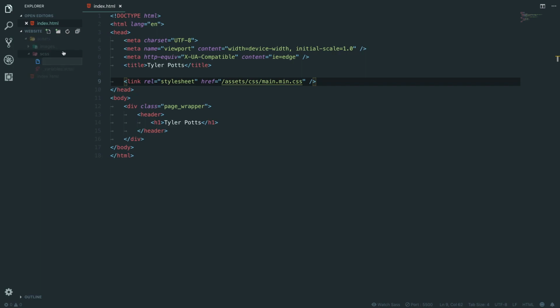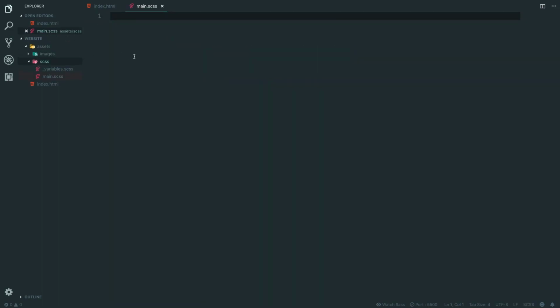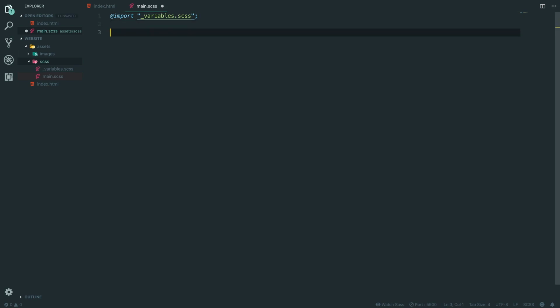Next up, we're going to do a main.sass file, and in here we are going to say @import, and then underscore variables. Oh, come on, why can't I type variables.sass? And I think that should be fine. That should import it nicely.